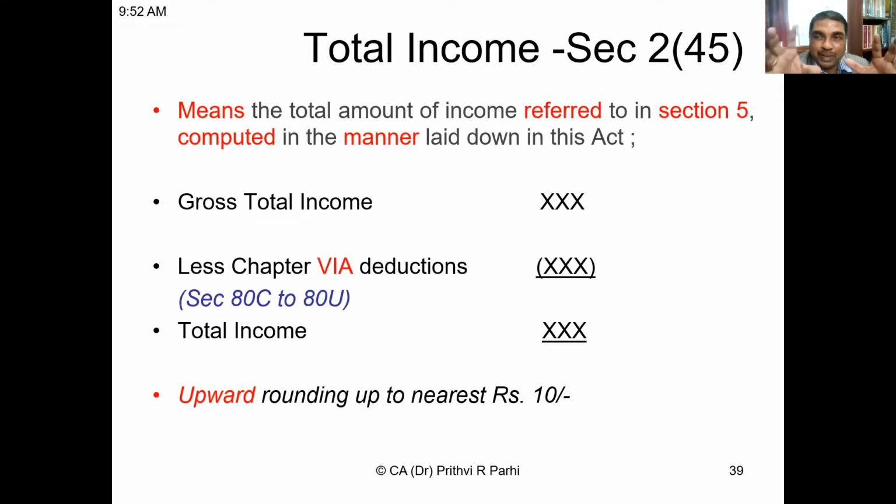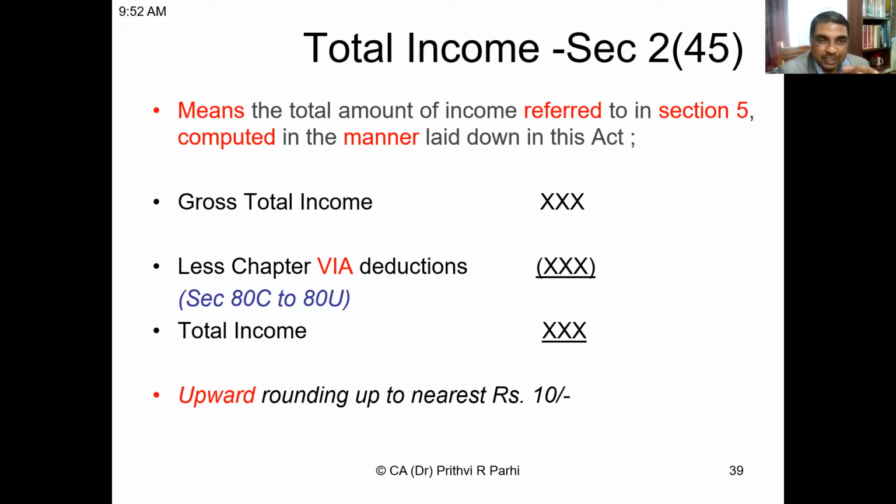How is it to be computed in the manner laid down in the Act? Just now we were discussing how under different heads you have to compute. What does section 5 say? Section 5 talks about how to compute income depending upon a person's residential status. Therefore, you know from the beginning, this total income depends on the residential status. Law has made it clear, total income you have to compute with reference to section 5. So we will learn what the residential status is, and how total income will be computed, subsequently.